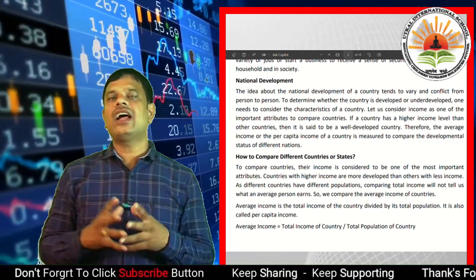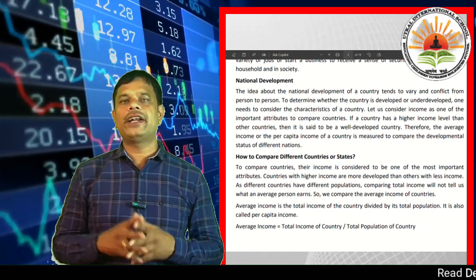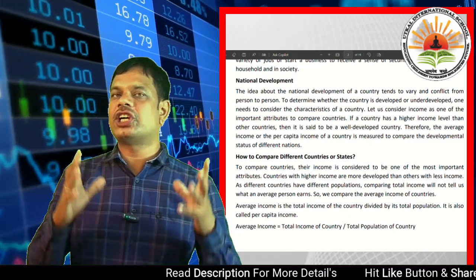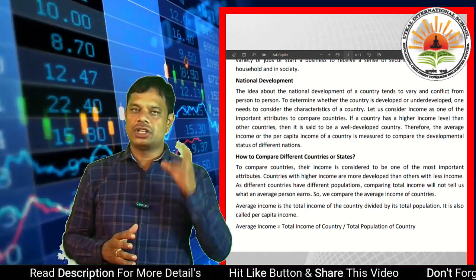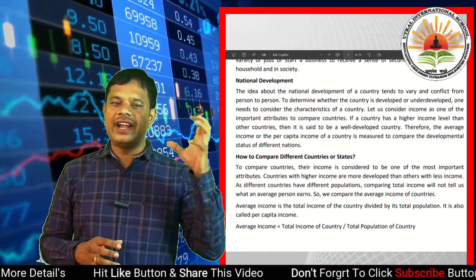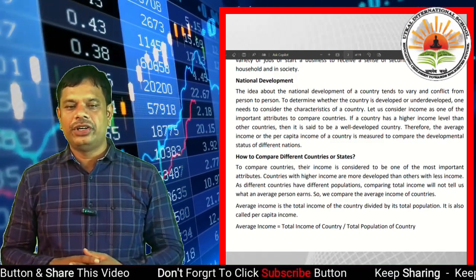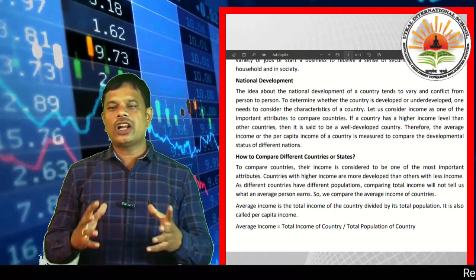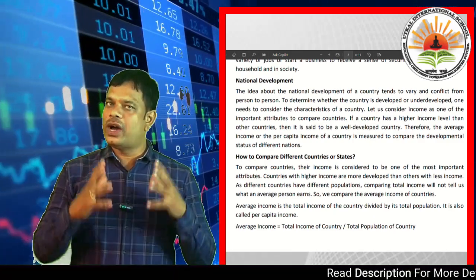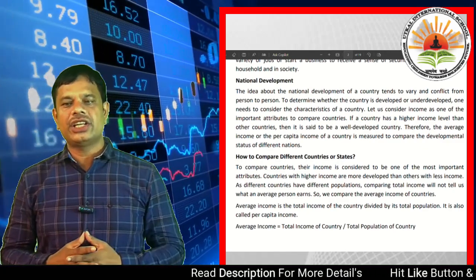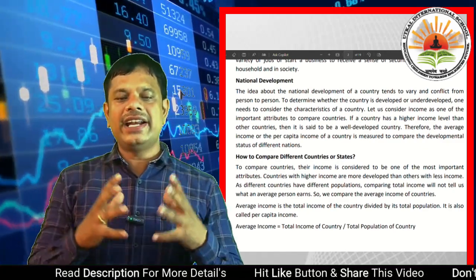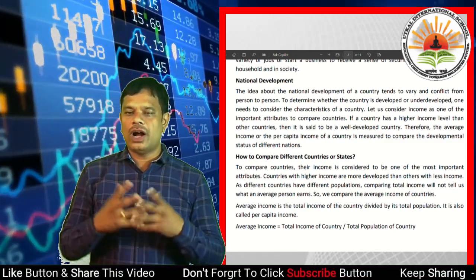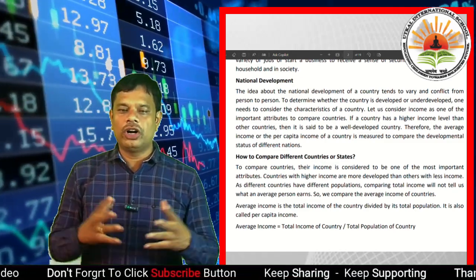Okay, the idea about the national development of a country tends to vary and conflict from person to person. There are different opinions from person to person. The idea of national development is to determine whether the country is developed or underdeveloped. There are two categories: one is developed countries and another is underdeveloped countries. One needs to consider the characteristics of a country to decide the standard of developed or underdeveloped.